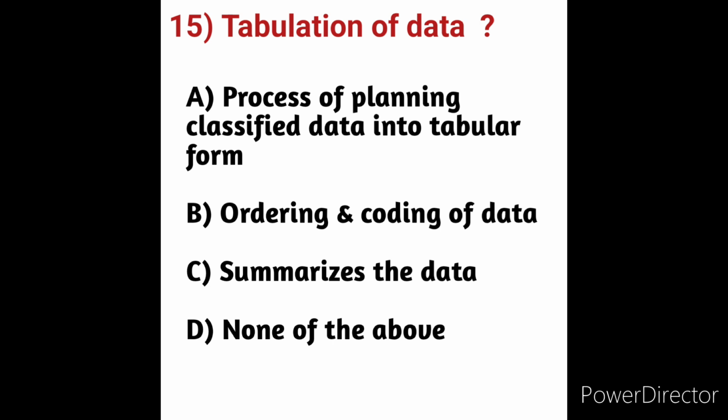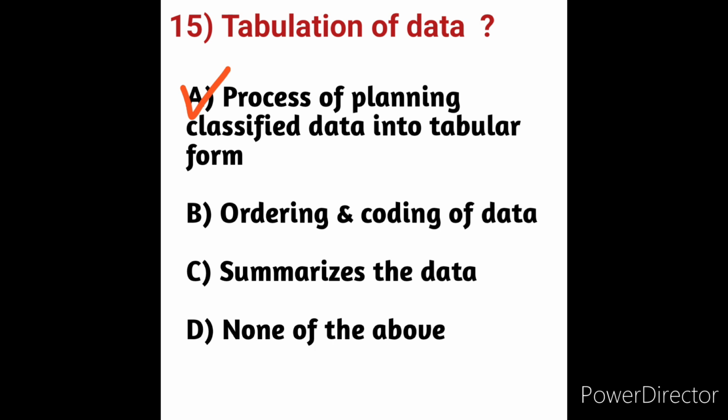A table is a systematic arrangement of statistical information in rows and columns. The rows of a table are the horizontal arrangement of data, whereas the columns of the table are the vertical arrangement of data. Tabulation data is the arrangement of data in tables and charts. In a table there are two terms to know. First one is column, second one is row. Rows are horizontal whereas columns are vertical.